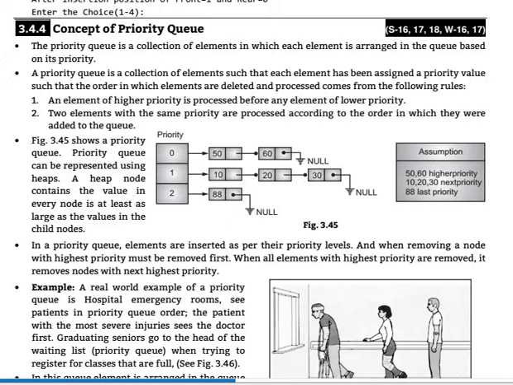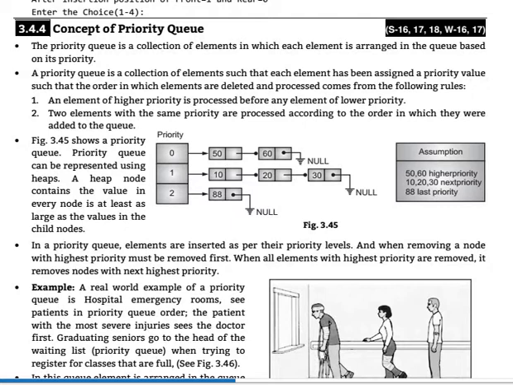A priority queue is a collection of elements in which each element is arranged in a queue based on its priority. Priority indicates the order in which the elements of that queue are operated on. Means, using priority, the operations are performed on the elements of that queue.